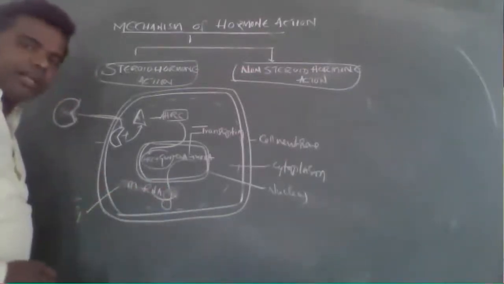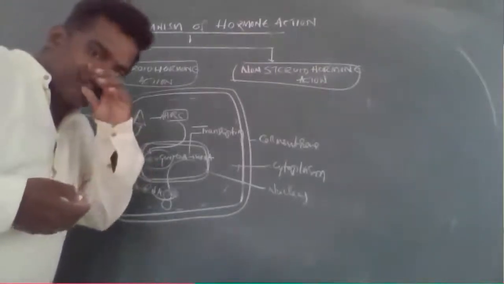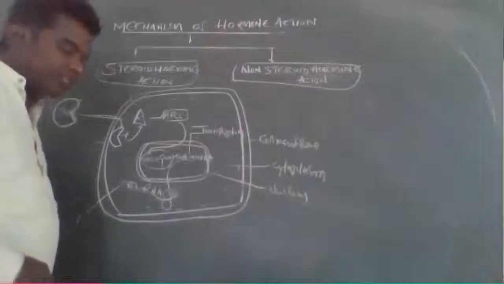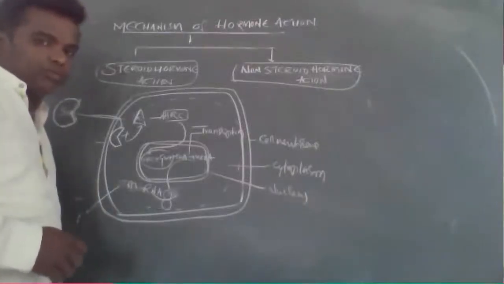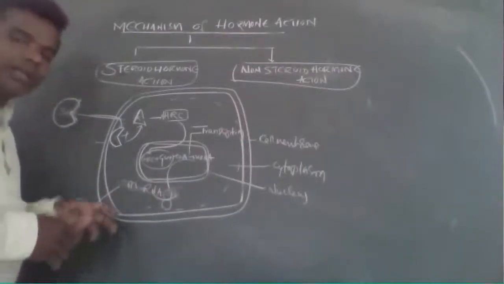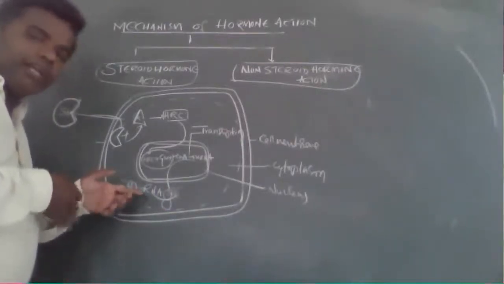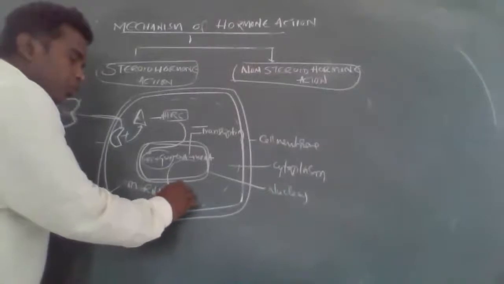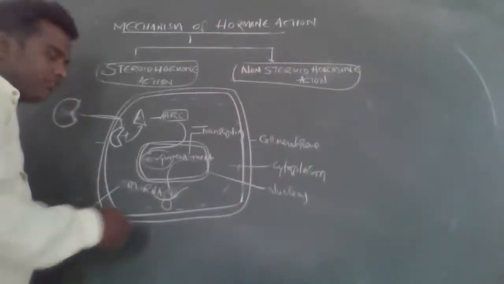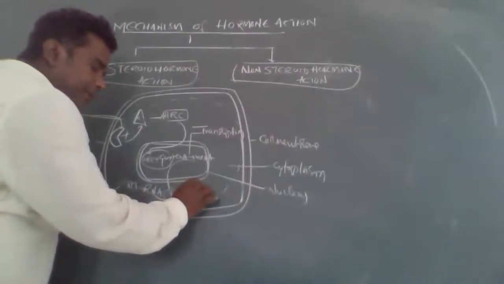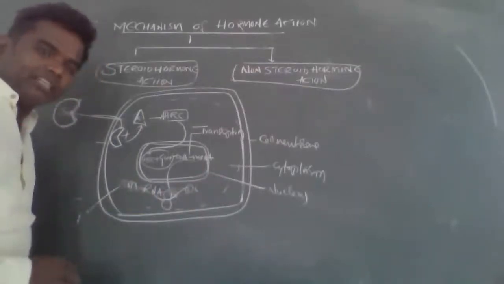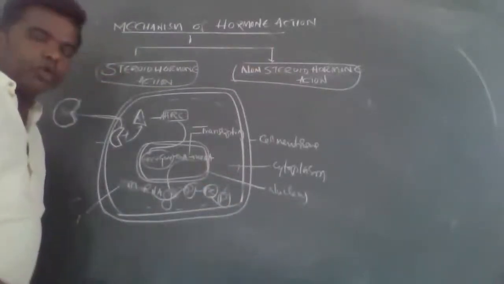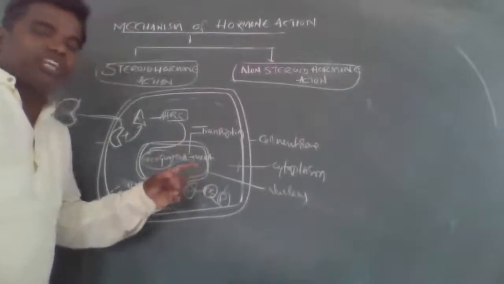By using ribosomes, the mRNA binds with the small ribosomal subunit, and the tRNA binds with the big ribosomal subunit, as I told you in the previous semester. By coding by mRNA and decoding by tRNA, the mRNA is translated into peptide chains. So many peptide chains are there, and the group of peptide chains forms a protein.